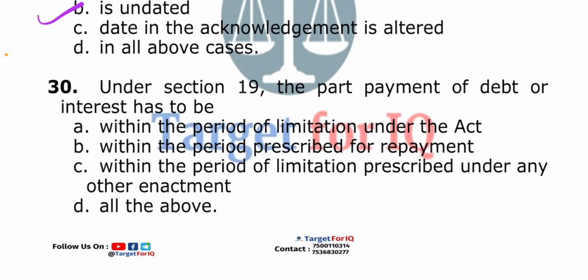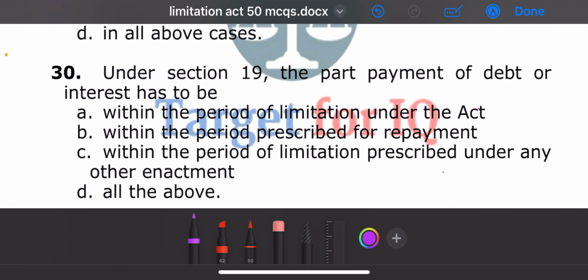Next question. Under Section 19, the part payment of debt or interest has to be: A. within the period of limitation under the Act, B. within the period prescribed for repayment, C. within the period of limitation prescribed under any other enactment, or D. all of the above. The correct answer is option A. Within the period of limitation under the Act.